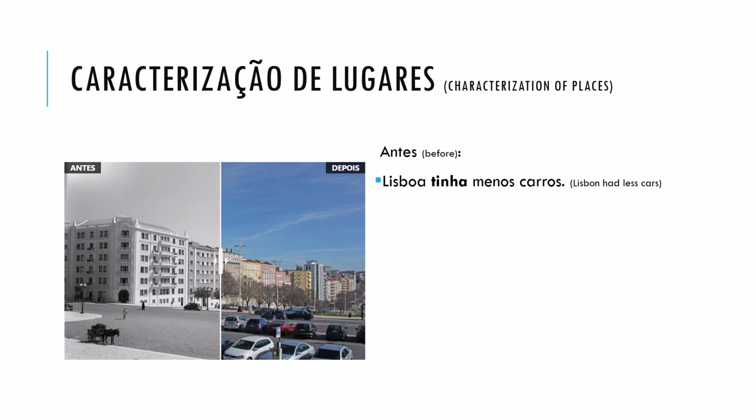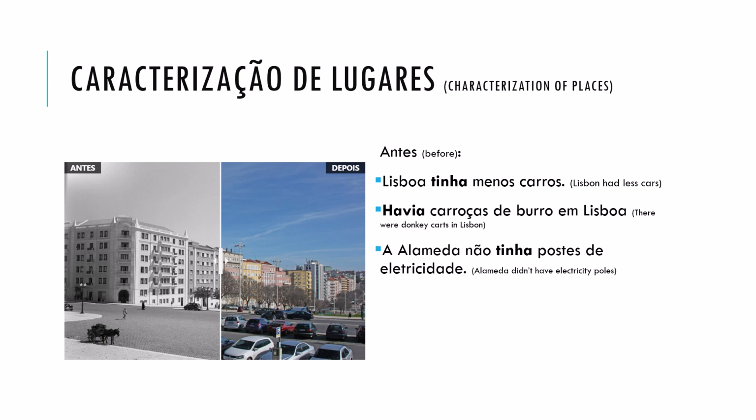Antes, Lisboa tinha menos carros, havia carroças de burro em Lisboa, a Alameda não tinha postes de eletricidade, a cidade era menos poluída. So, as you can see, talking about different things, but still we are using the verbs in the same tense as we had before. Now, let's see the difference to what we can consider now.